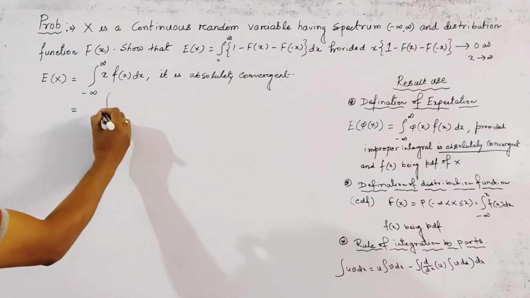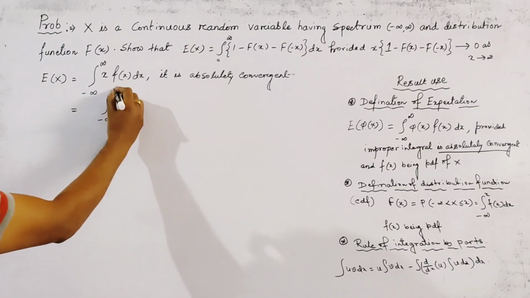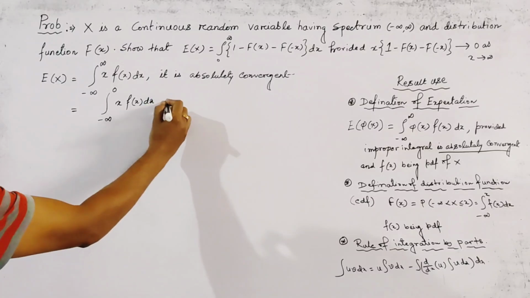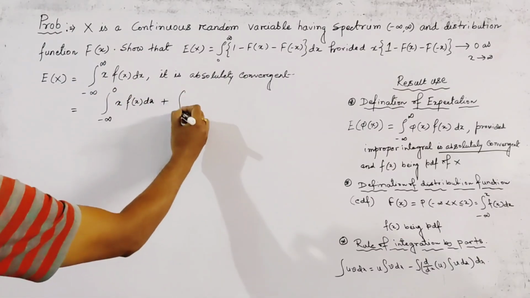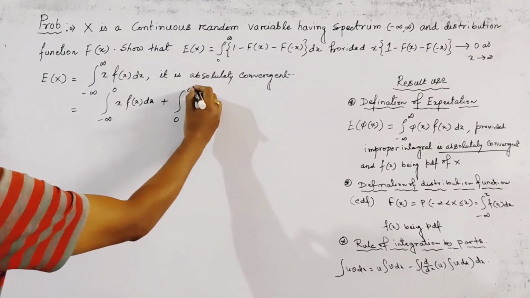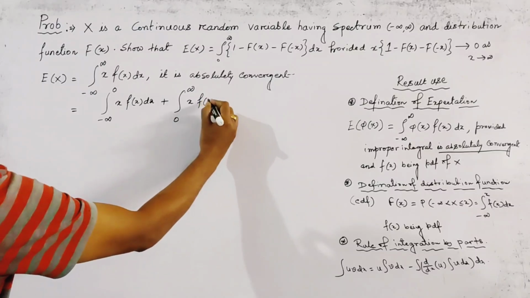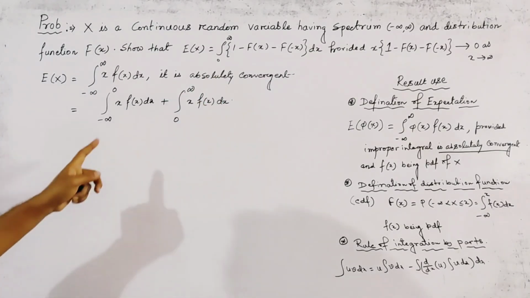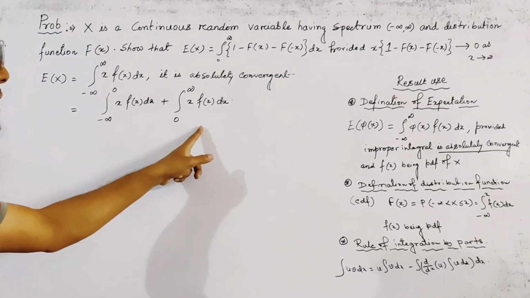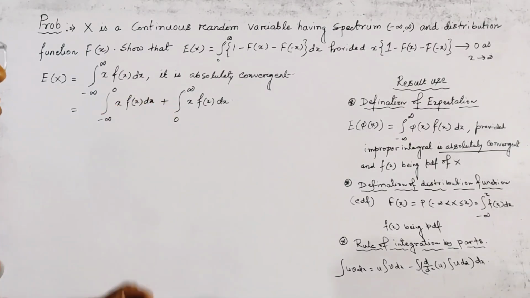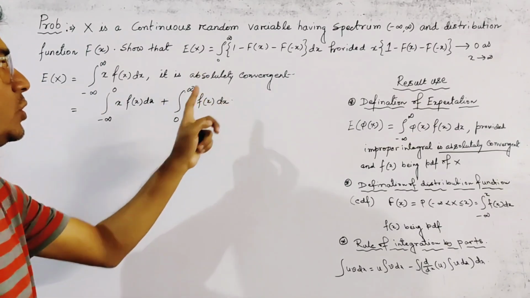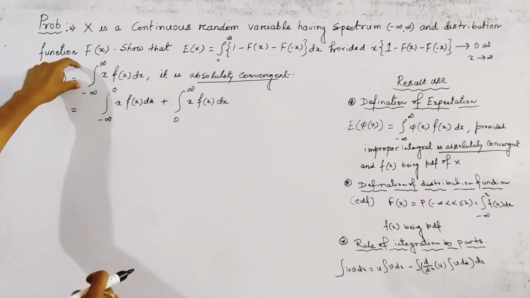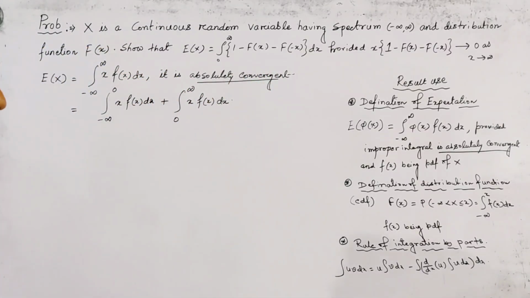The first part is the integral from minus infinity to 0 of x f(x) dx, and the second part is the integral from 0 to infinity of x f(x) dx. Both of these are also improper integrals, and they are also absolutely convergent, since the sum is absolutely convergent.